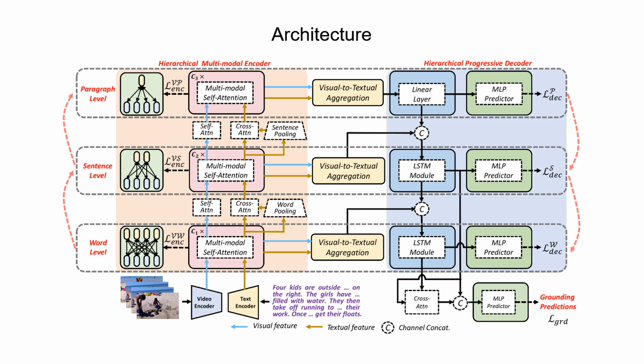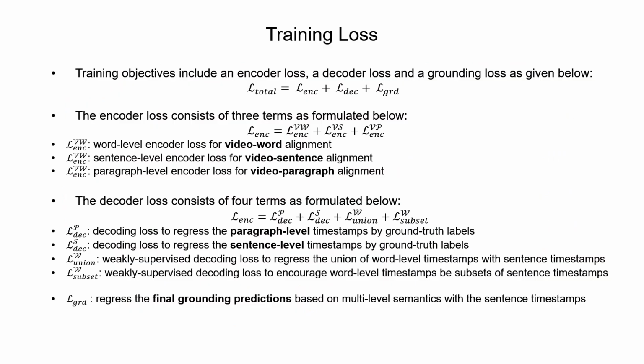From the paragraph level down to the sentence level, and to the word level, each level of decoder will utilize a conditional LSTM to absorb the contextual knowledge from the higher level, and then try to decode the temporal locations at a finer level. At last, we employ a cross-attention module to fuse multiple levels of semantics to perform the final grounding prediction. The training objectives of our model are presented as below.